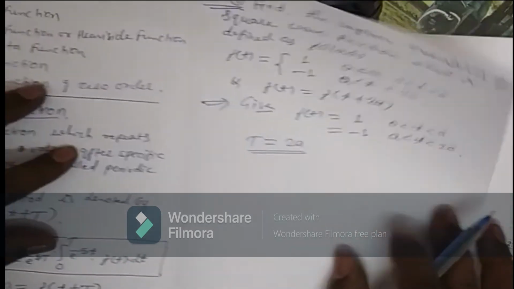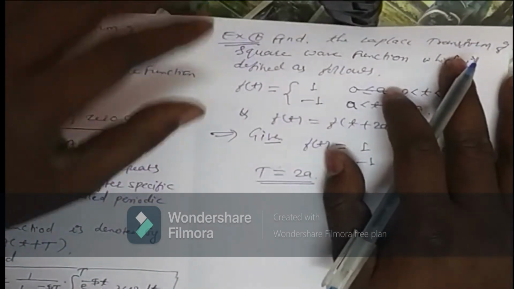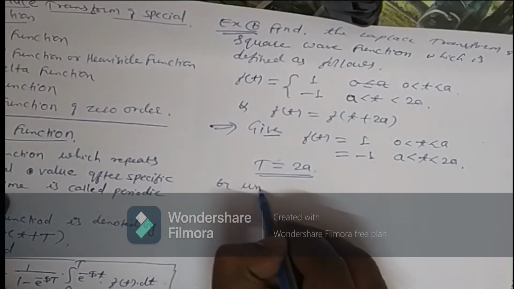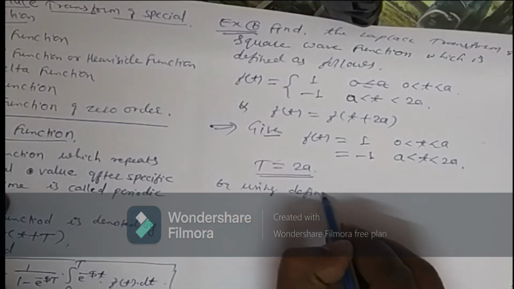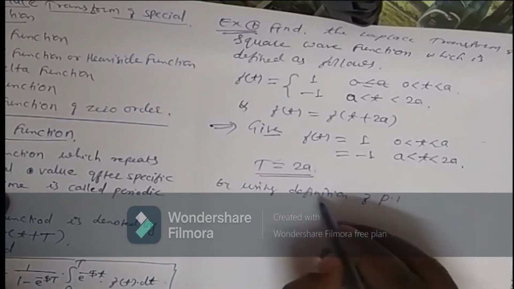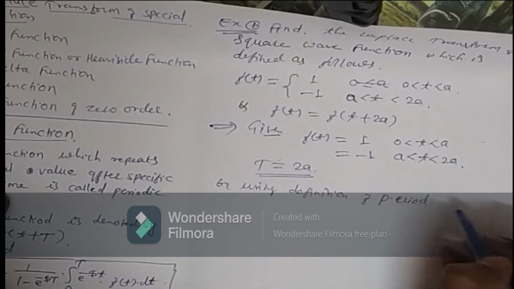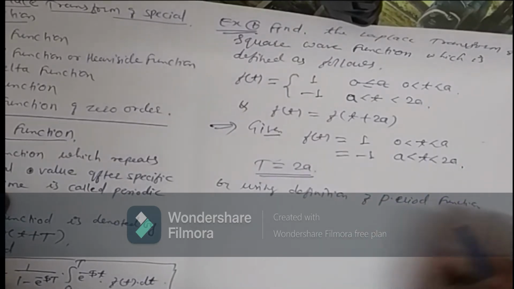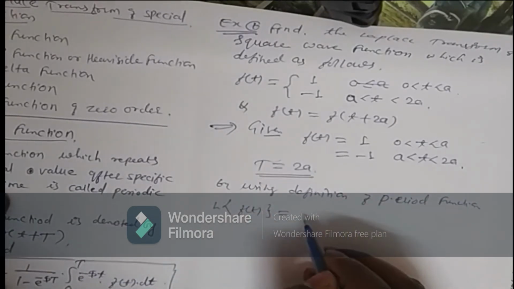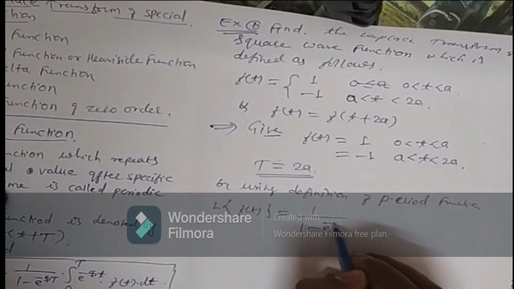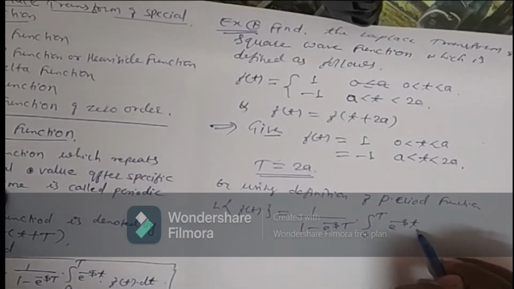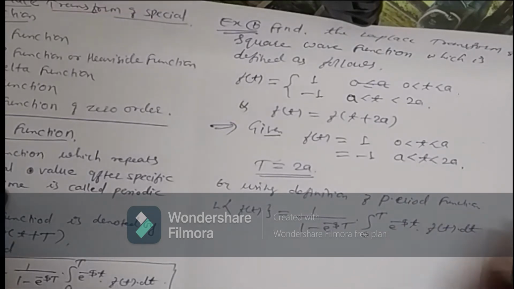So now we know that by using the definition of Laplace of a periodic function, Laplace transform of f of t is equal to 1 upon 1 minus e raised to minus sT, integration from 0 to T of e raised to minus st into f of t dt.